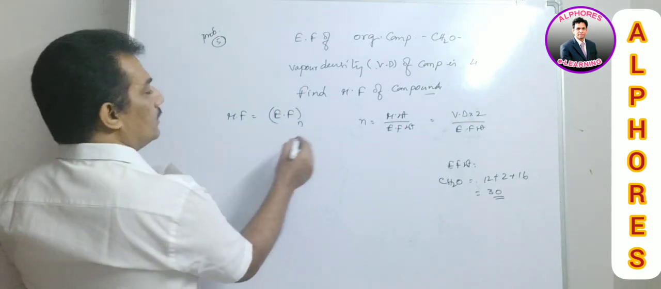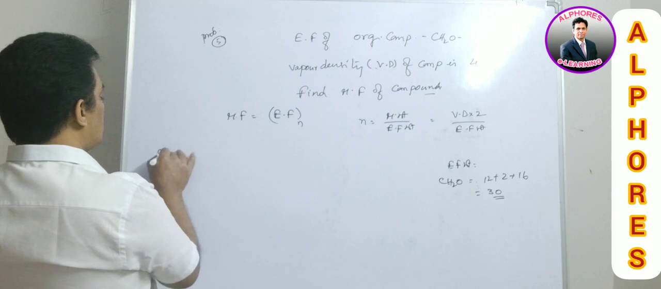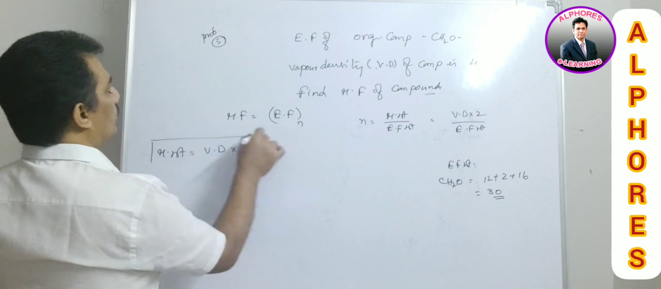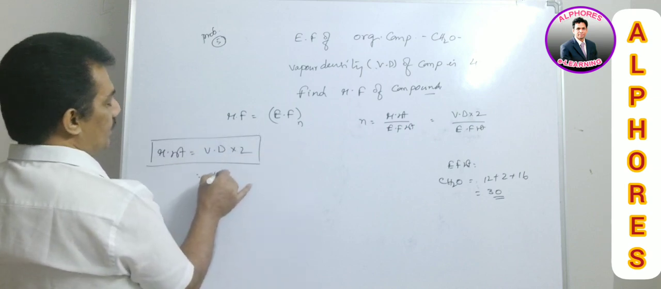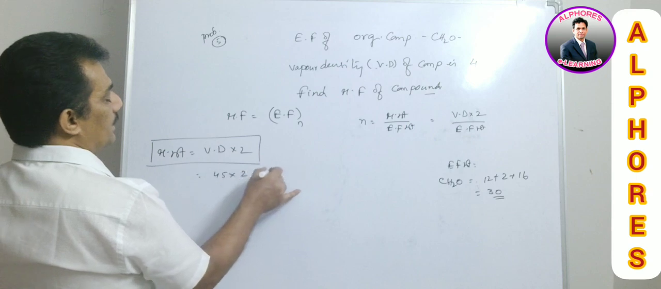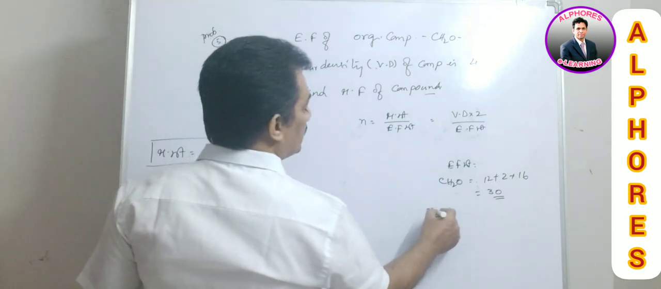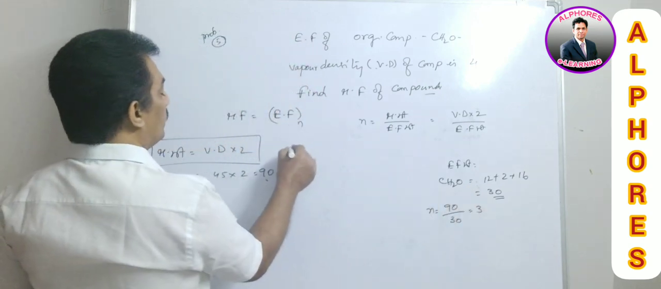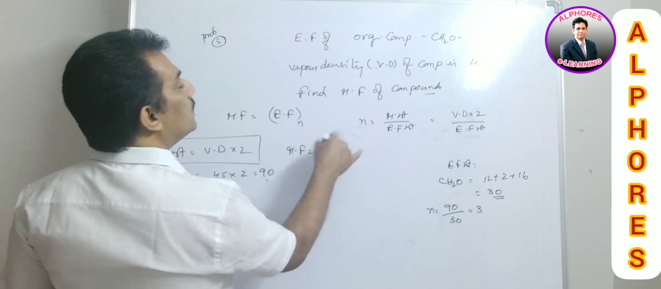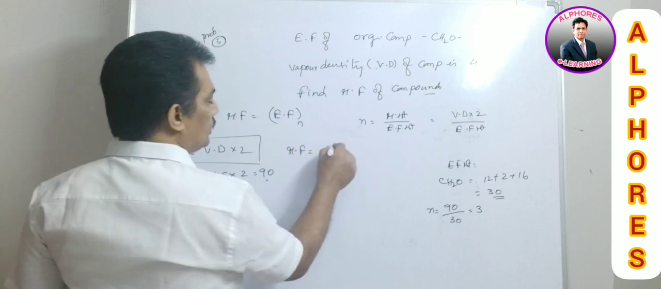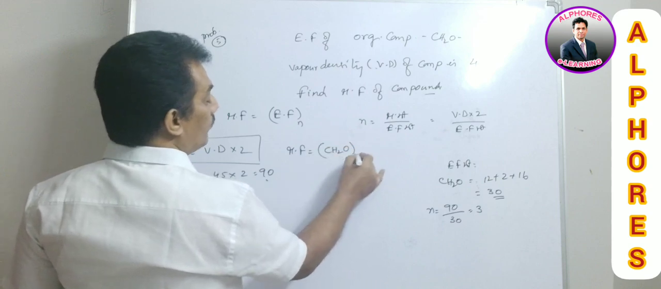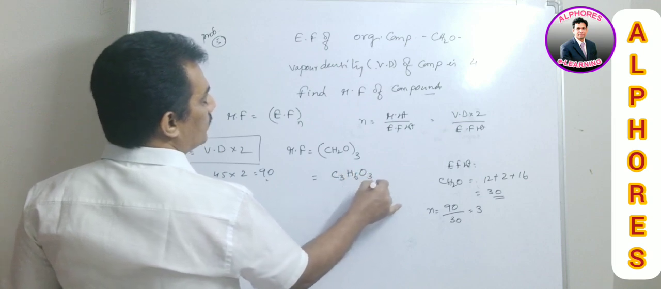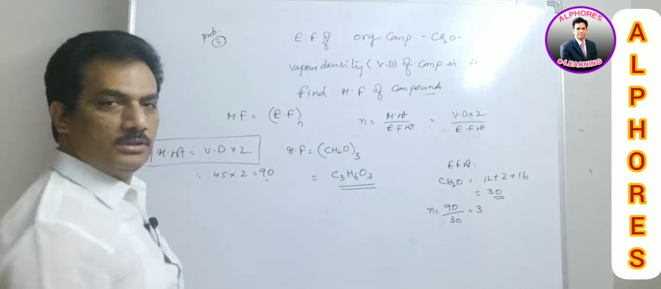Clear? And now molecular weight. Molecular weight is nothing but vapor density into 2. It is another formula, already we know. So with this, vapor density is given as 45, and into 2, that is 90. Now the N value is nothing but 90 by 30, that is 3. So the molecular formula is the empirical formula taken N times, CH2O taken 3 times, that is C3H6O3. This is the molecular formula of the compound.